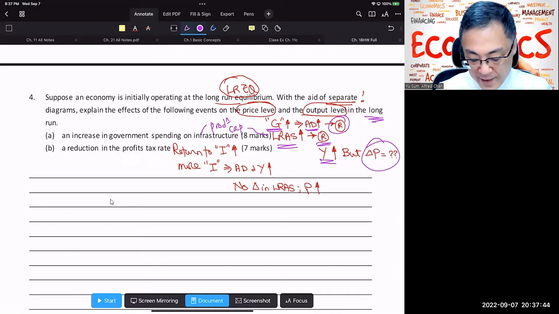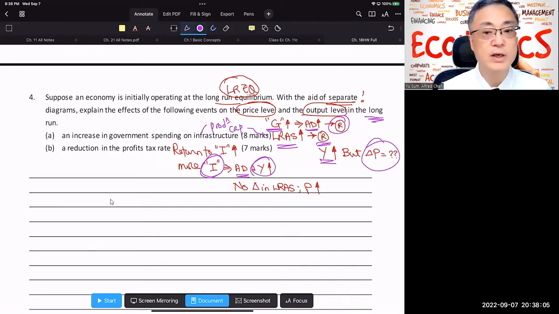All right. B part, a reduction in the profit tax rate. Profit tax rate dropped, return to investment increases. Firms have more incentive to invest, and therefore you have more gross investment. The aggregate demand curve and the aggregate output will increase.